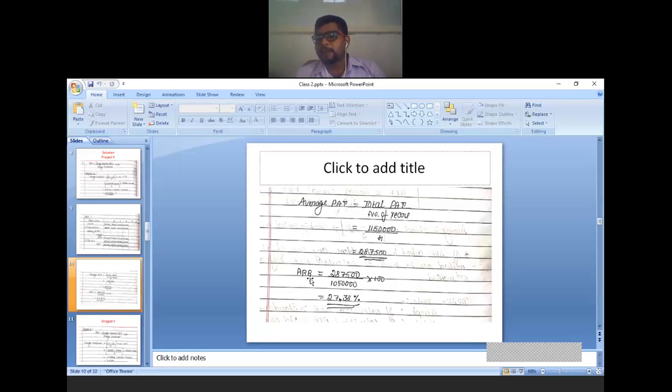Now apply the final formula. ARR is equal to average annual PAT divided by average investment, multiplied by 100. Average PAT we calculated is 2,87,500, divided by average investment 10,50,000, multiplied by 100, that is 27.38%. 27.38% is the ARR for project X. I will explain project Y now, and after that, if there is any doubt, you can ask.